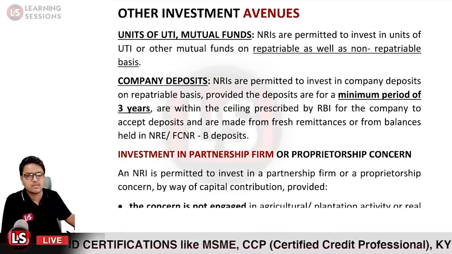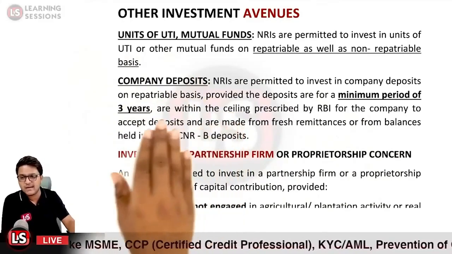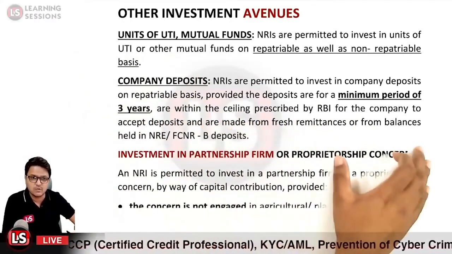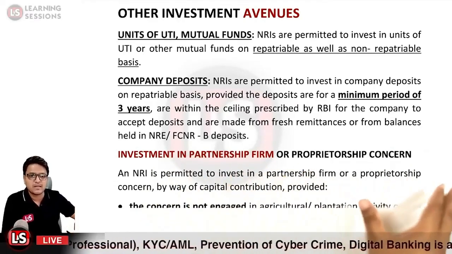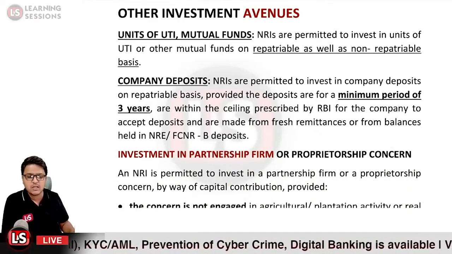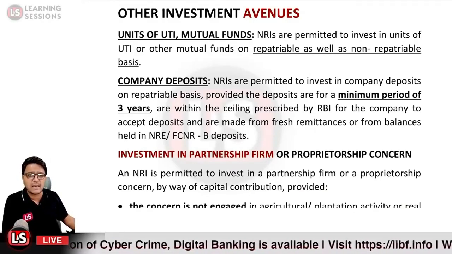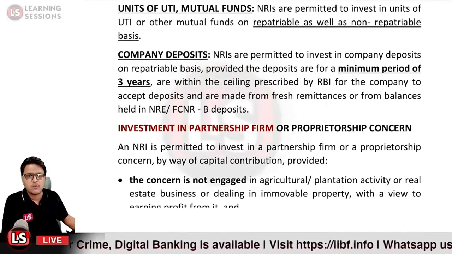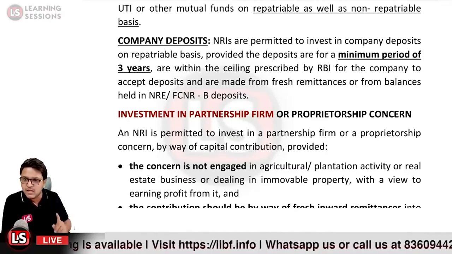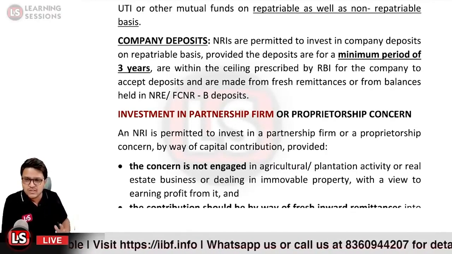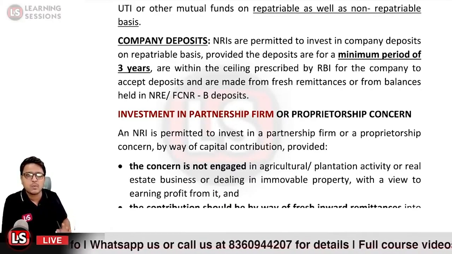And further, those investments must be coming from the inward remittances, or the amount from the FCNR or the NRE accounts can be used. And then it is related to investments in partnership firm or proprietorship concern. So an NRI is permitted to invest in the partnership firm or proprietorship concern by way of capital contribution. They can invest, provided the concern is not engaged in any kind of agricultural, plantation activity or real estate business so as to earn profit from it.